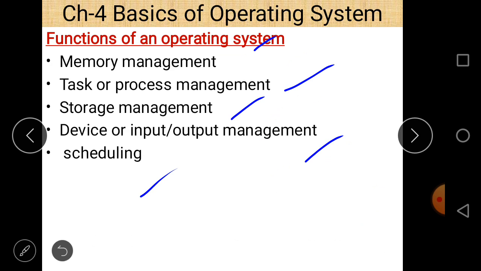And last is scheduling. Scheduling means if there are more than one process executed in a computer system, then the operating system decides which process is to be executed first and which process is going to be executed later on in the computer system. So that is also called scheduling. So the order of execution of different processes is also decided by an operating system. These are the different tasks, the different functions of an operating system.